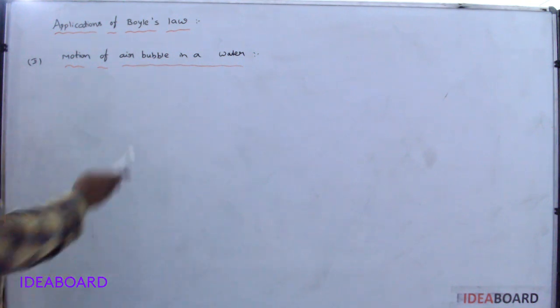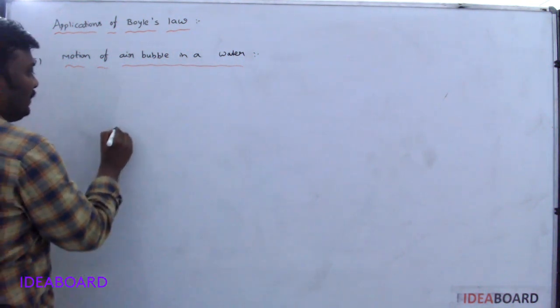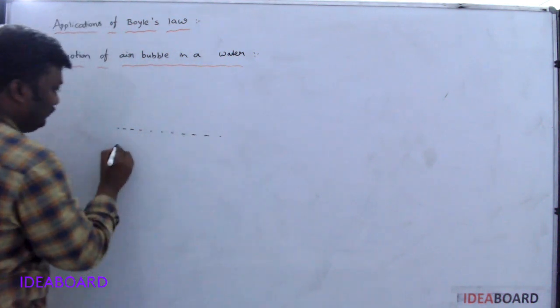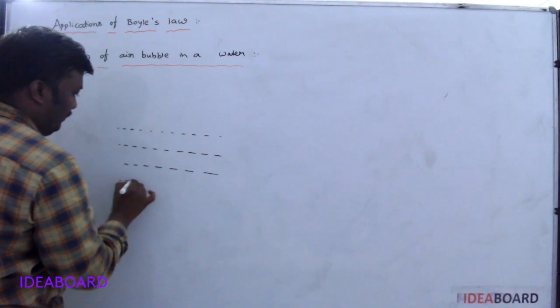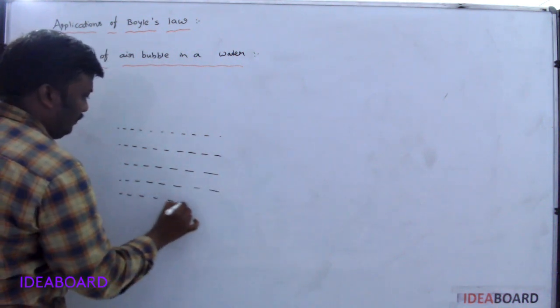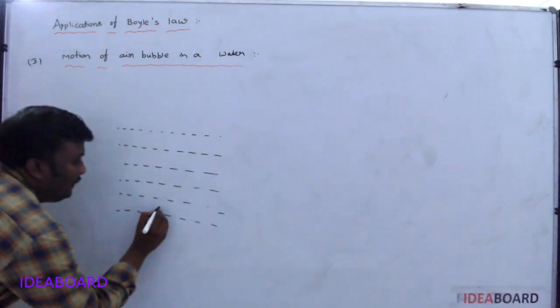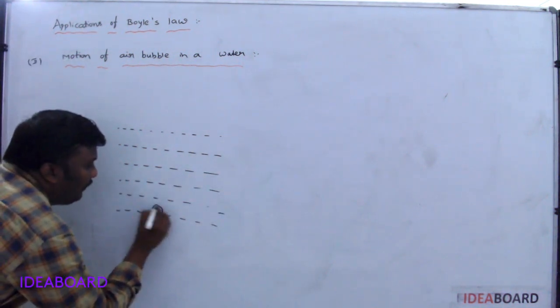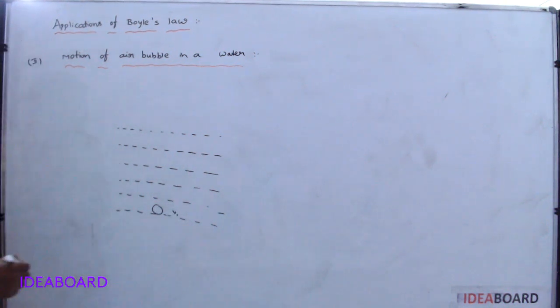The second application is the motion of an air bubble in water. For example, I am considering some water. At the bottom, I am considering an air bubble whose volume is V1.